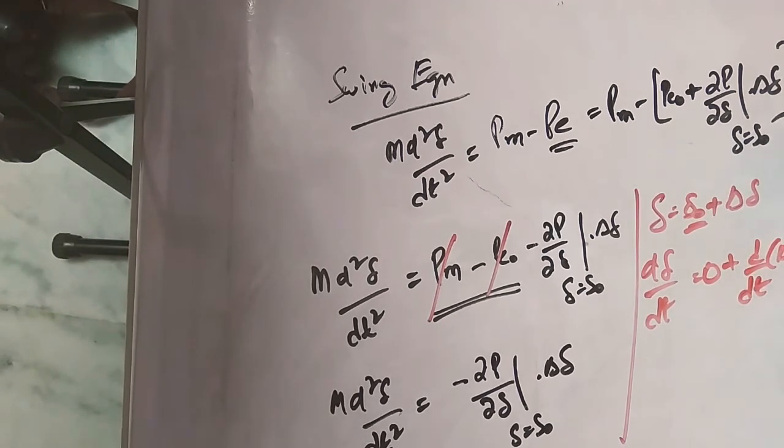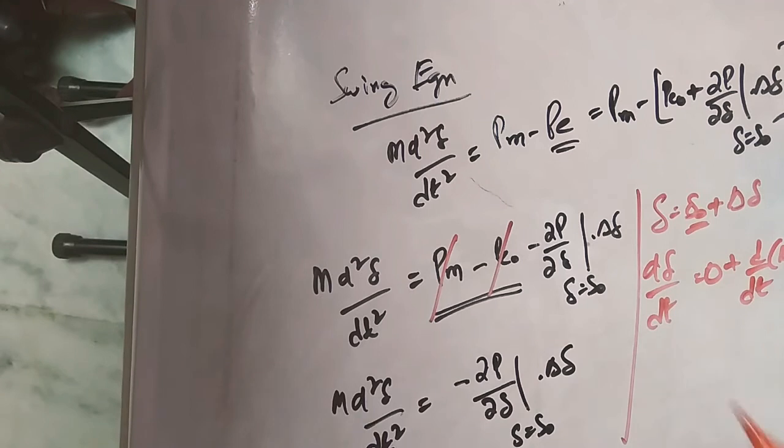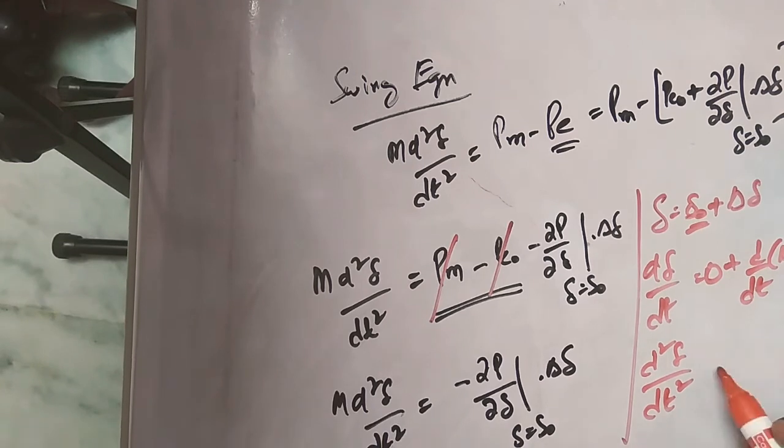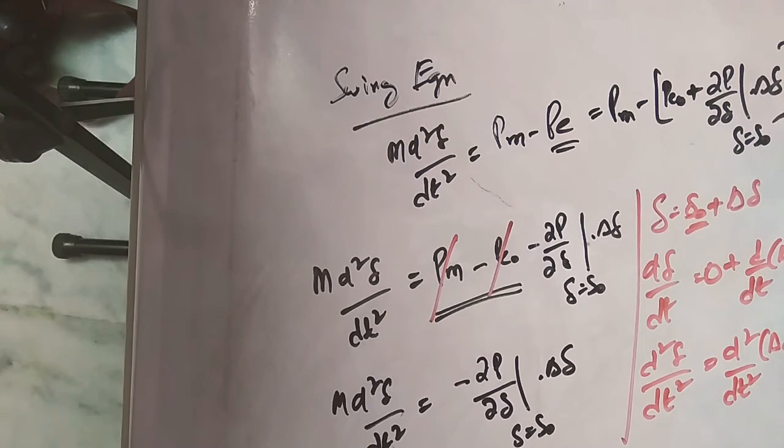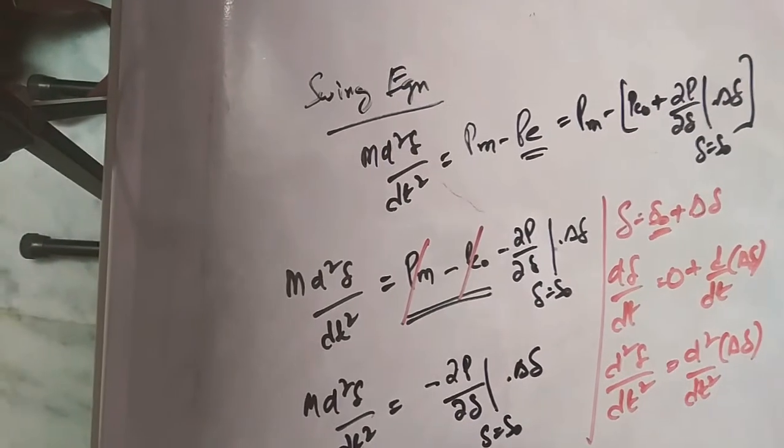Now I am going to use these in the subsequent steps. Since we have d square delta by dt square, we can take another derivative also. So d square delta by dt square is equal to d square by dt square of the incremental delta. That's what we can write.